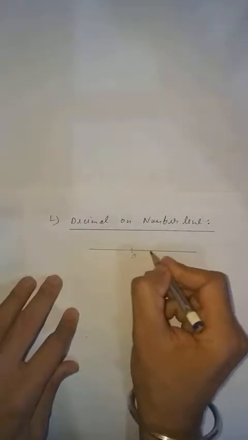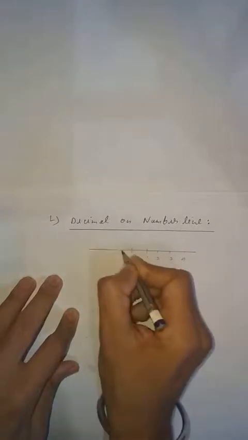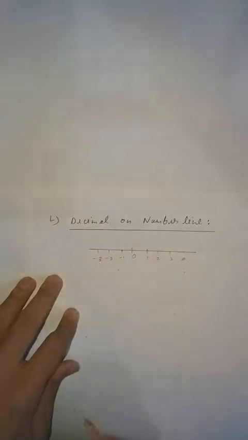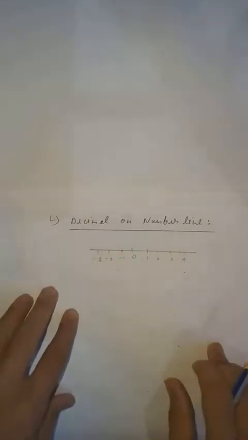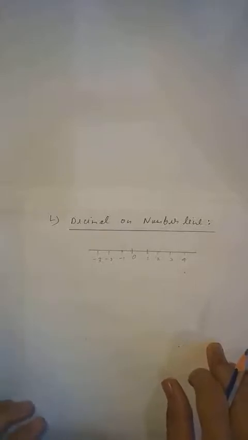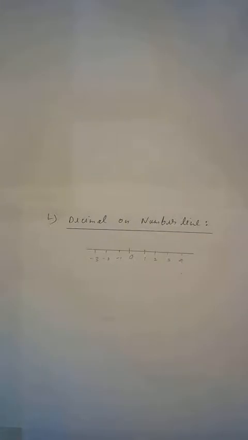Clear student? Here in the middle there is a 0, and on the right hand side all are positive integers and on the left hand side all are negative integers. I explained this in the chapter of integers. Clear? So now how do you show decimals on the number line? For this we have to take one example.